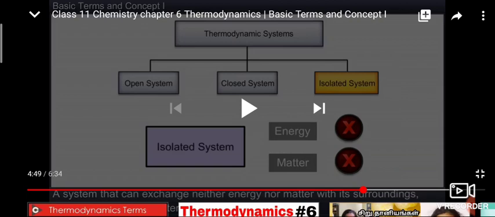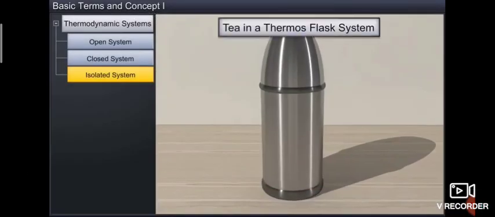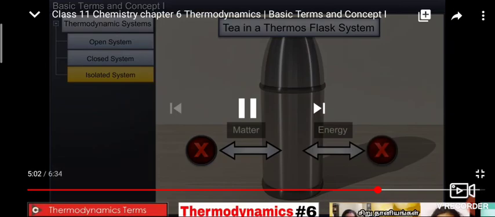If it is an insulating substance, there is no heat exchange. There is no heat exchange. So in an isolated system, there is no change in mass and energy. Then it is known as an isolated system. The example of an isolated system is tea in a thermos flask. It is an example of an isolated system.